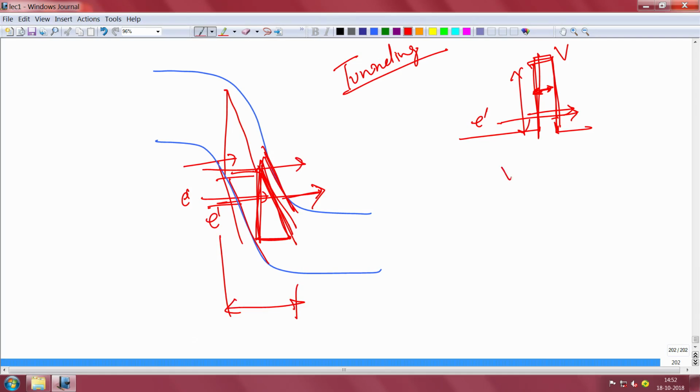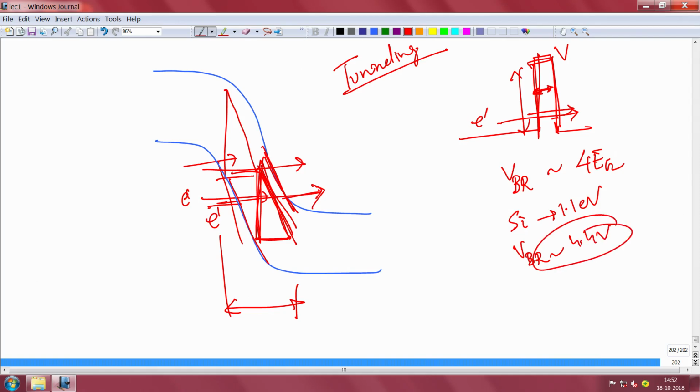Typically, tunneling occurs at a reverse bias breakdown, where the tunneling breakdown voltage is typically around 4 times the band gap. For example, silicon's band gap is 1.1 electron volt, so the tunneling-based breakdown might typically occur at around 4.4 volt. It can vary a little bit, but around this value you might expect a tunneling-based breakdown if it is relatively highly doped, because of the high field, and because 4 times the band gap is a little high, since you are dropping 4 times the band gap essentially.